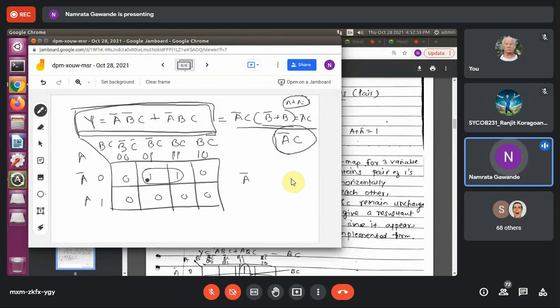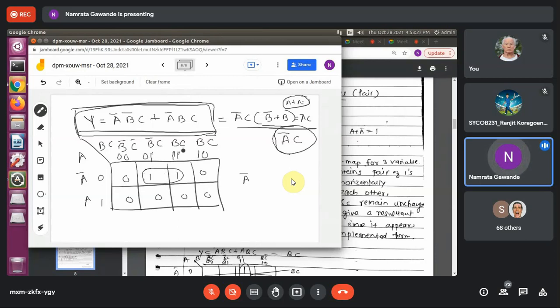Now here you can see, based on this expression, I am getting one in these two cells, and those two cells are also adjacent, so I can form a pair. Okay. Now if I will form a pair, how I will write the expression? I will write A bar as it is because that is compulsory. That indicates this row. Now for the column, you can see B bar C and BC.